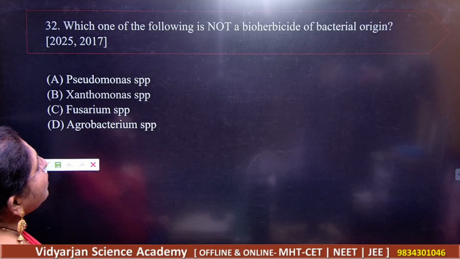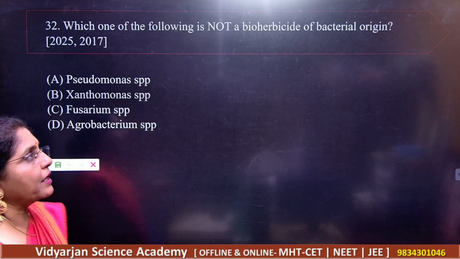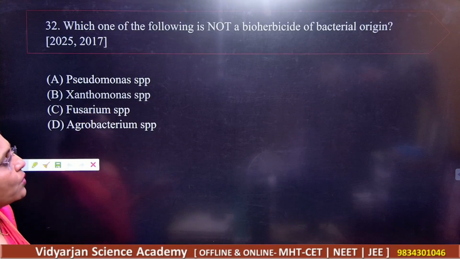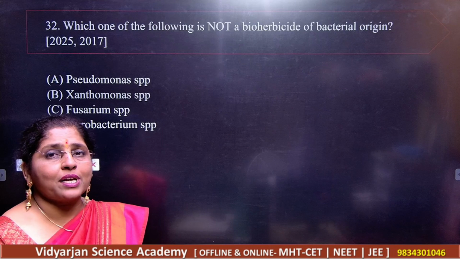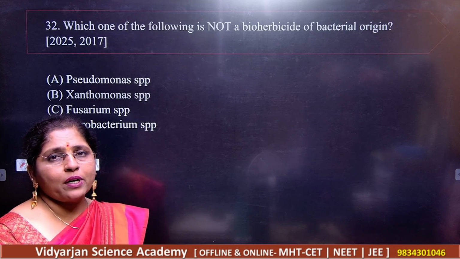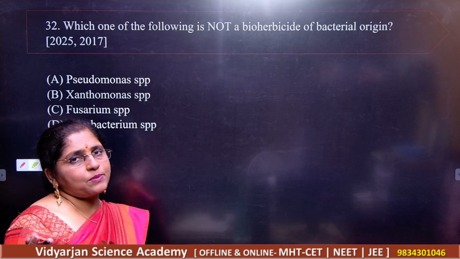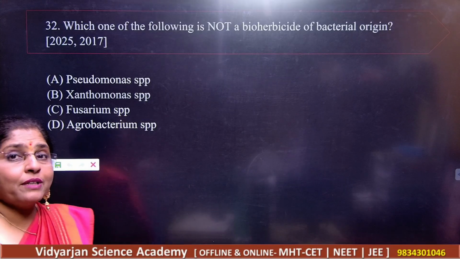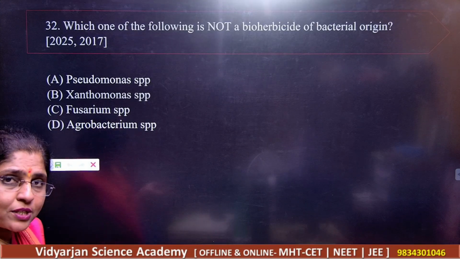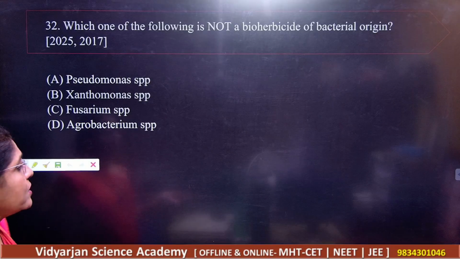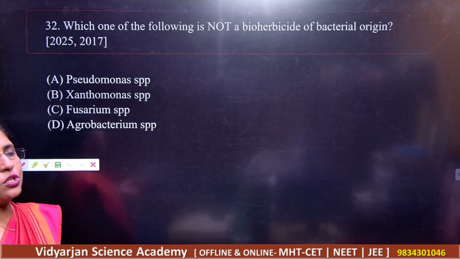Next, which one of the following is not a bioherbicide of bacterial origin? You know that with a bioherbicide, living things, microbes themselves, are used as herbicide. Herbicide means to reduce the herbs, to kill the herbs. We are using some special microbes here with very special qualities. So what are those? Pseudomonas species, Xanthomonas species, Fusarium, which is a fungus, and Agrobacterium species.